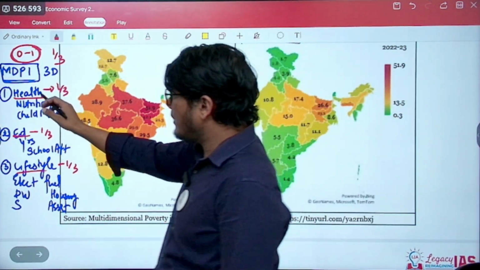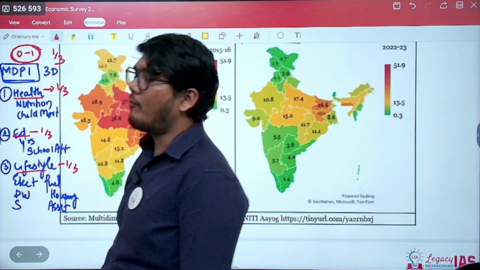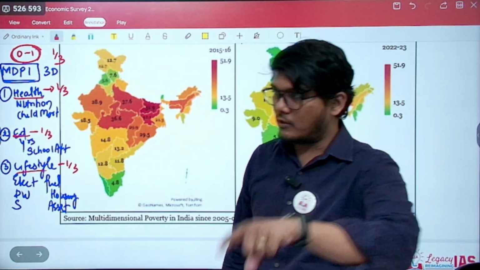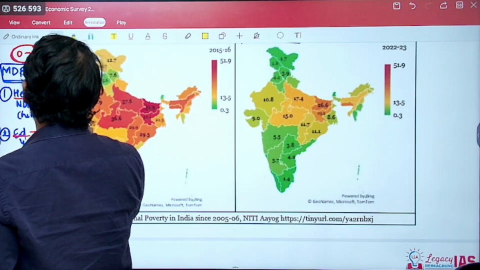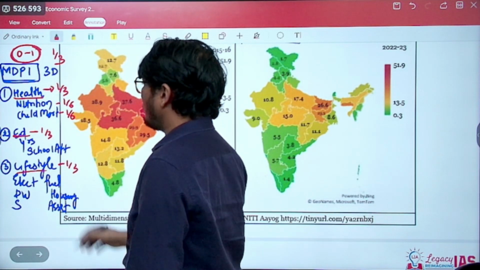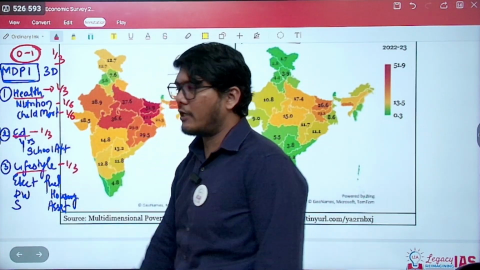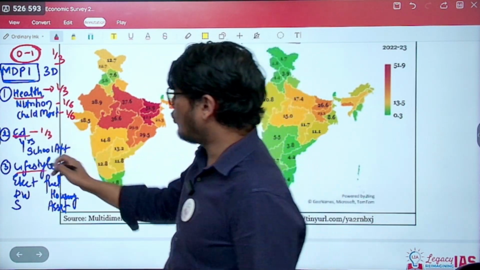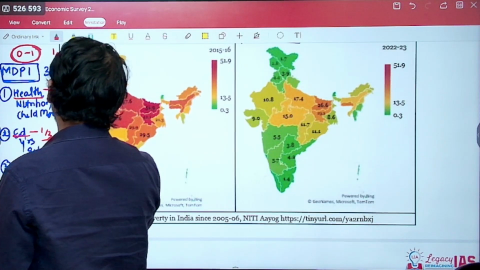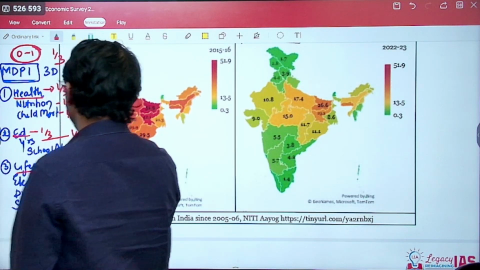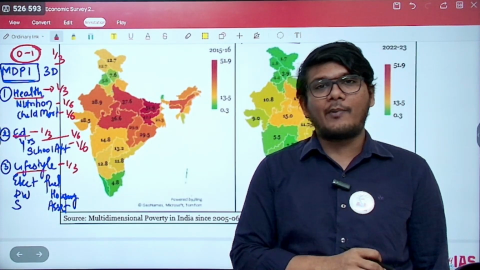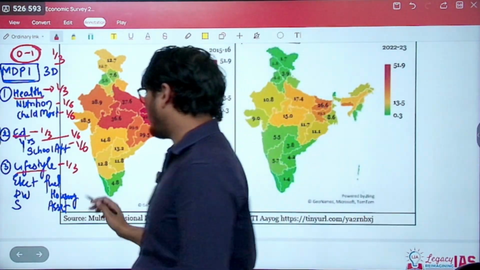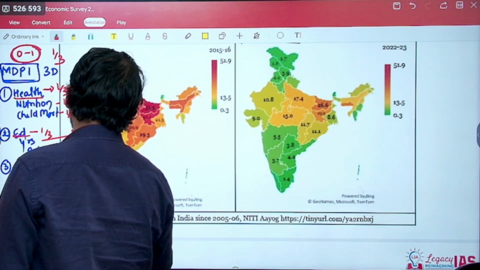Now health has 2 different components and they both are given equal weightage, so nutrition becomes 1/6 and child mortality also becomes 1/6. Same is the case with education, where it is divided into 2, so both become 1/6 each. The lifestyle component is divided into 6 equal parts, so each of them will be 1/18.